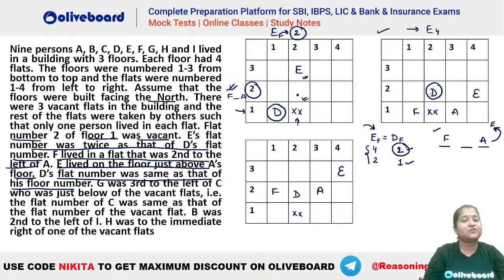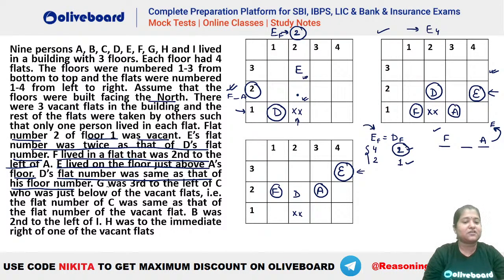In this case, when you take your D in flat number 2, you can see E has to be flat number 4. So E can be here also, like here we have taken, or E can be here also, right? Either of the two cases, because he has to be in flat number 4 and he has to be immediately above A's floor. So if E is on this floor, that means F and A will be here. And similarly, when E is on this floor, F and A will be here. Okay. So these are the three cases that we are getting currently.